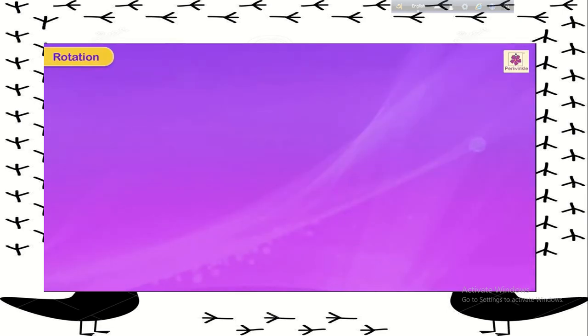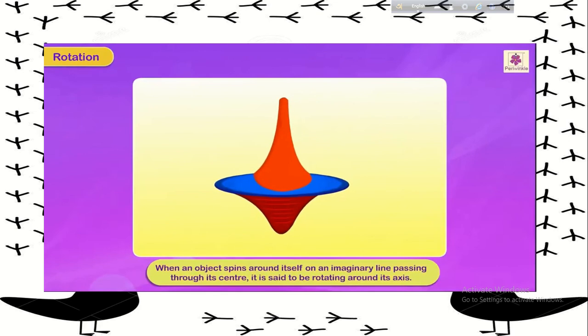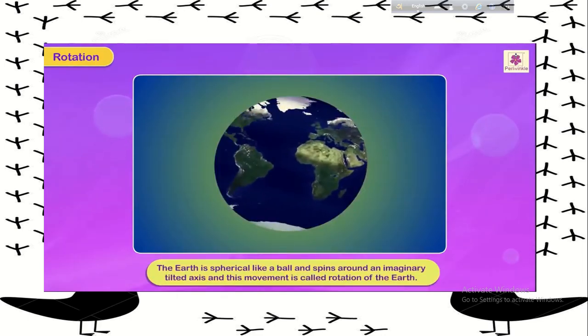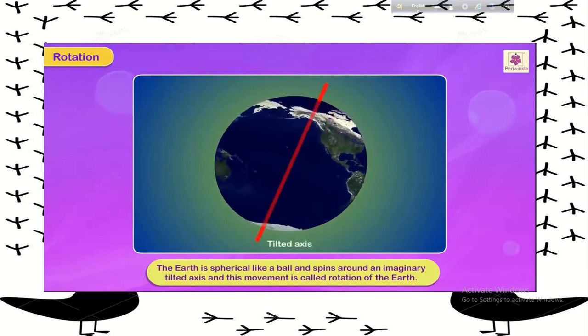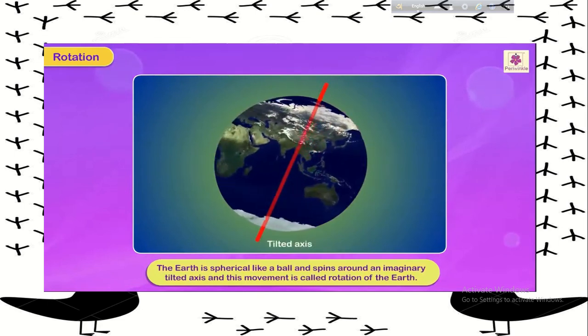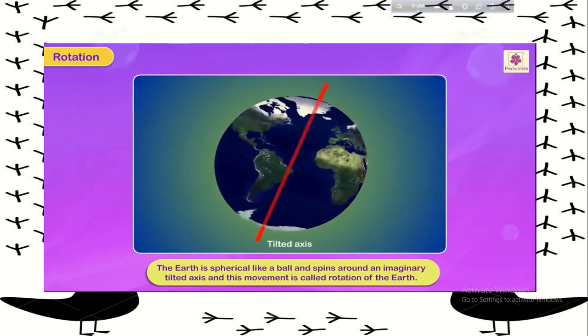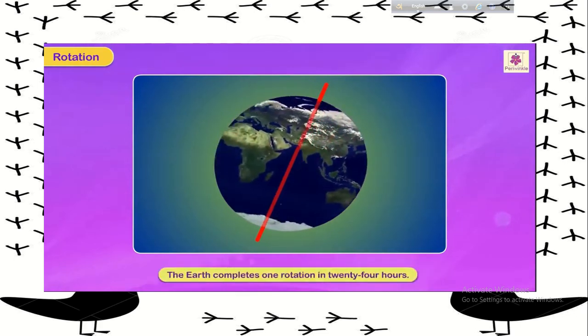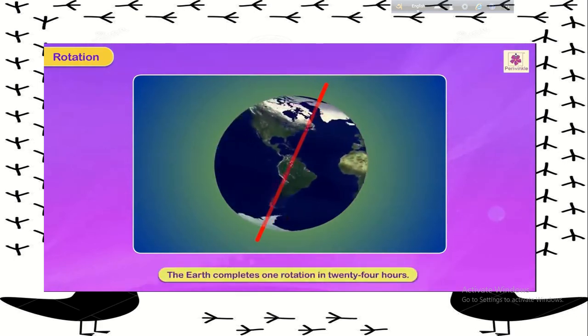Rotation. When an object spins around itself on an imaginary line passing through its center, it is said to be rotating around its axis. The Earth is spherical like a ball and spins around an imaginary tilted axis, and this spinning movement is called rotation of the Earth. The Earth completes one rotation in 24 hours.